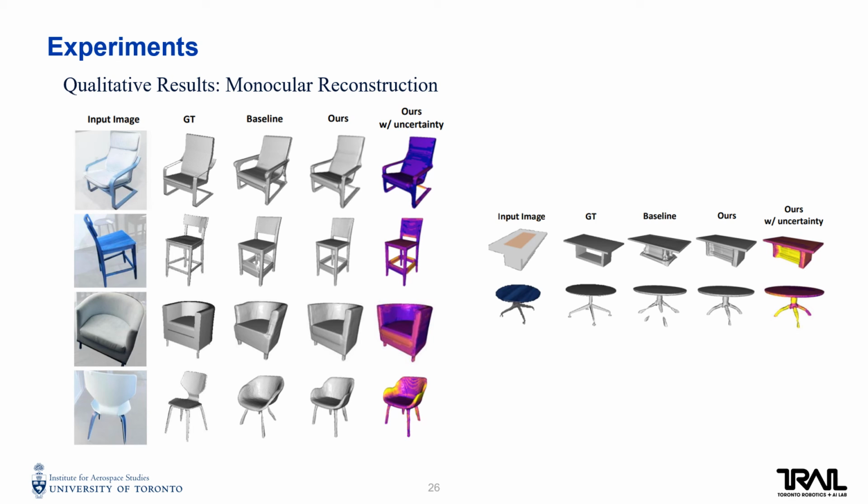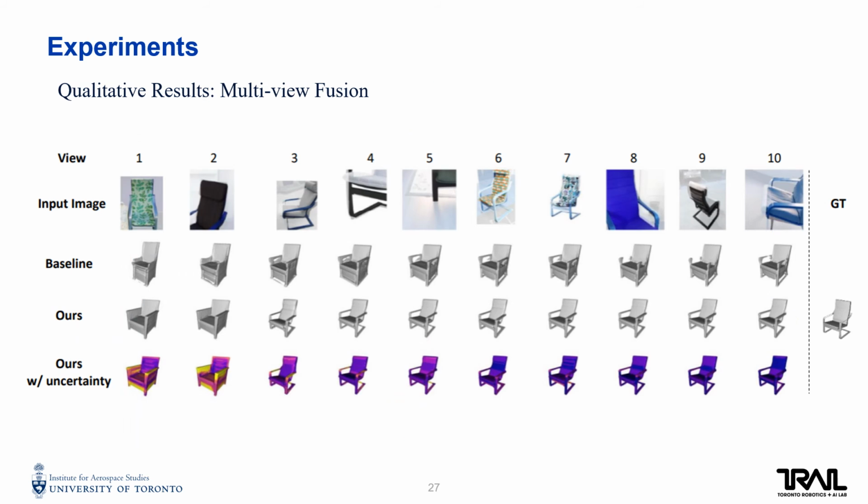Ours gets better reconstruction with fewer artifacts compared with the baseline. More importantly, ours further outputs uncertainty to highlight the areas with higher errors. We show the multi-view fusion results. From left to right, we show the fused results of 1 to 10 views. The results are getting improved when more views are available. The corresponding uncertainty is also decreasing. Finally, we get better reconstruction compared with the deterministic baseline.